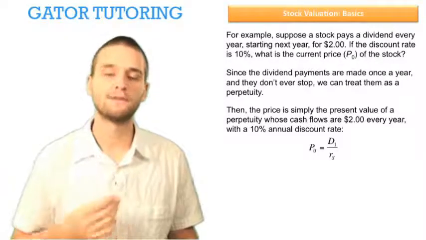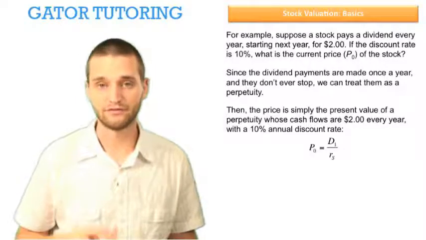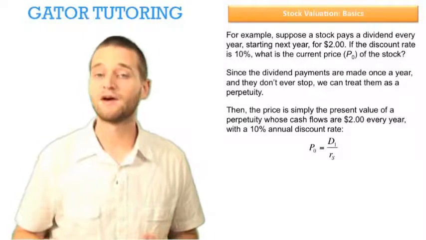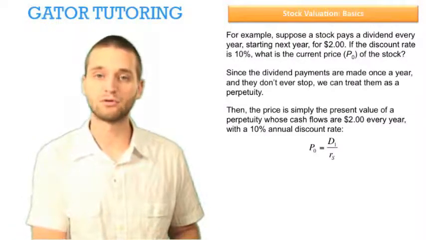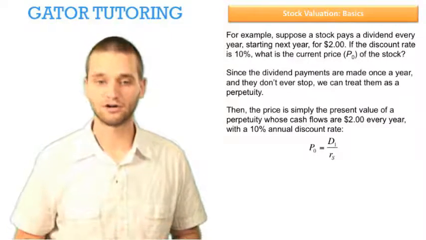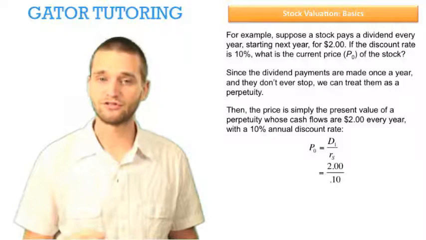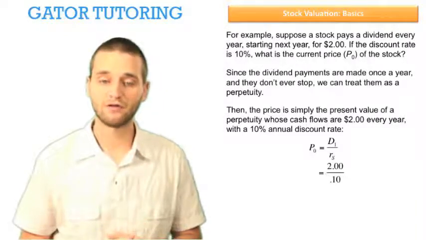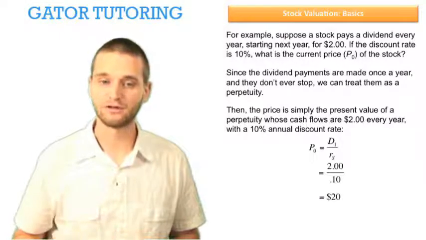So you could use the dividend in period 5. And if you use that and you divide it by the return on equity, this discount rate, we would find the price in period 4. So you find the price 1 period before the first dividend payment occurs when you use this formula. So in our case, the $2 starts next year, so that's the dividend in period 1. We divide it by the 10% discount rate, and so we find that the price today in period 0 is $20.